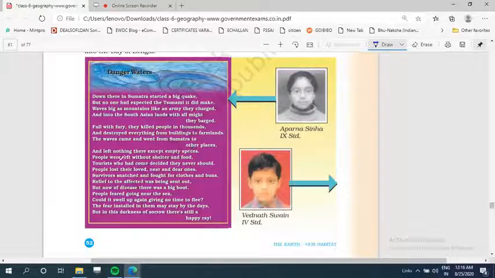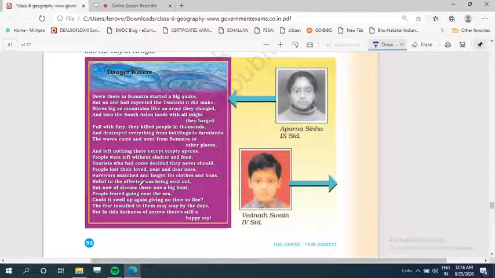And left nothing there except empty spaces. People were left without shelter and food. Tourists who had come decided they never should. People lost their loved, near and dear ones. Survivors snatched and fought for clothes and buns.